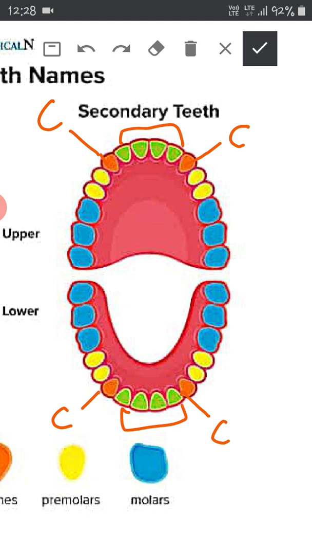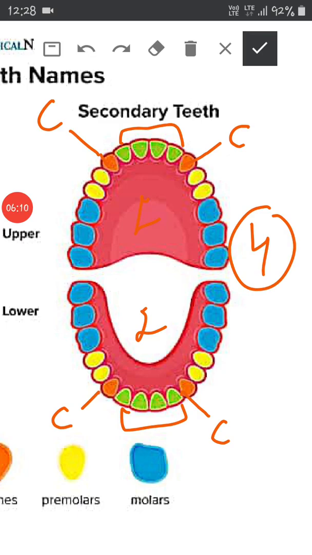See the orange one, which I have marked C. Orange colored teeth. These are the canines. These are present on either side of the flat teeth, right? These are present 2 in the upper jaw and 2 in the lower jaw. So there are in total 4 canines in our mouth. These canines are used for tearing the food, not for biting and cutting. Basically, these are used for tearing, right? And you can see these are pointed teeth which are present in our mouth.